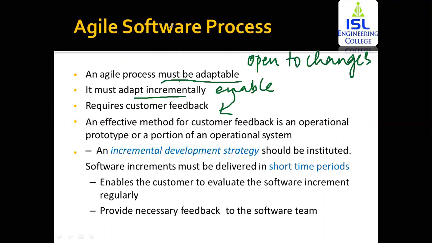Every time you're going to get feedback when you use an incremental process. This effective method of customer feedback is taken through an operational prototype, that is, working software and a portion of an operational system. Portion means taking feedback from a particular part or component of the software.